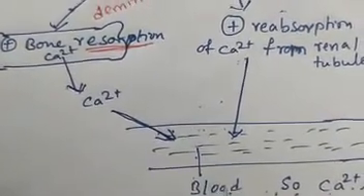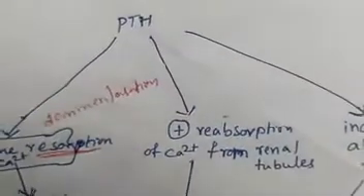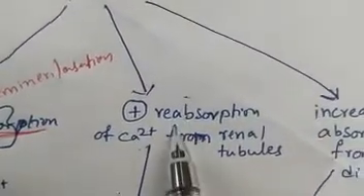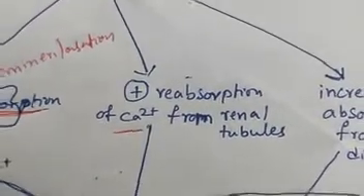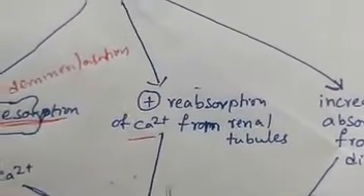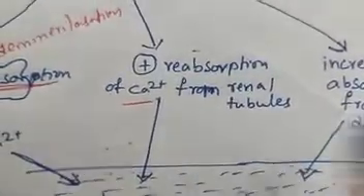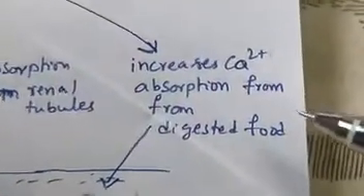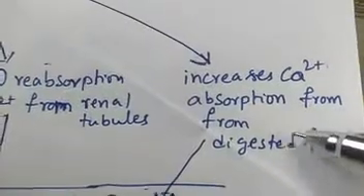That means blood calcium level increases, and this parathyroid hormone stimulates the reabsorption of calcium ions from renal tubules. Okay, so the calcium ions will enter into the blood as they are reabsorbed. Then parathyroid hormone will increase the calcium absorption from digested food.